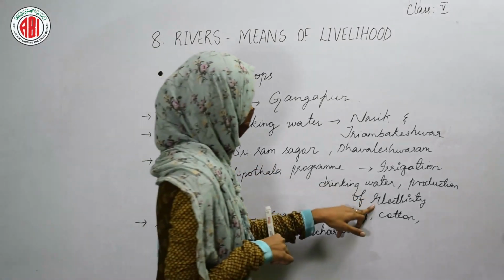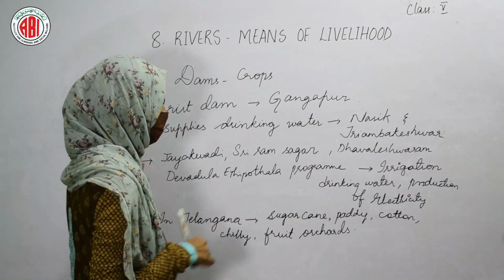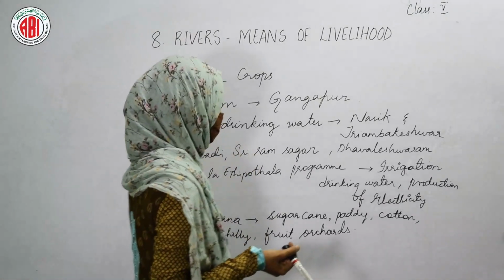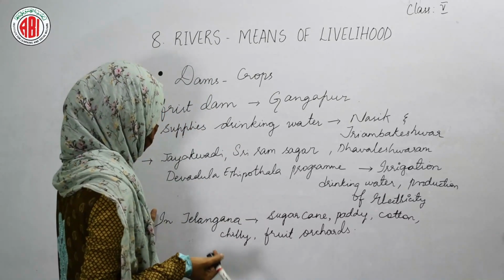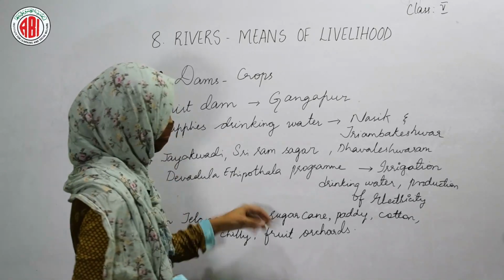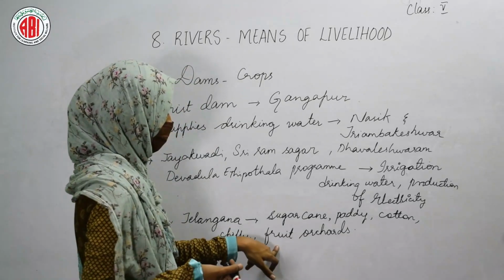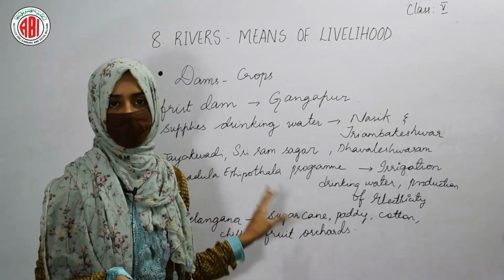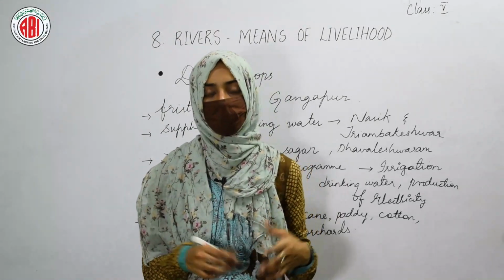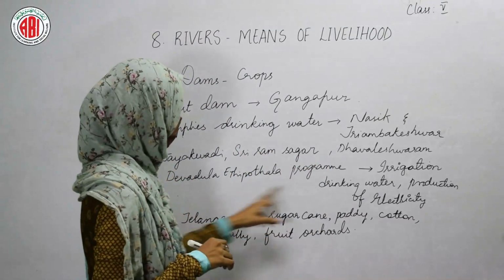So the electricity can also be produced by using the water that is taken from the different rivers, especially from the river Godavari, following the different projects like Devadula Ethipothala program and Sri Ram Sagar projects and many others. In our state, that is in Telangana, the farmers grow different crops, like sugarcane, paddy, cotton, chili, fruit orchards. These are the different crops that can be grown by using the water taken from the river Godavari. The water which is taken from the river Godavari is utilized by the farmers to grow these kinds of